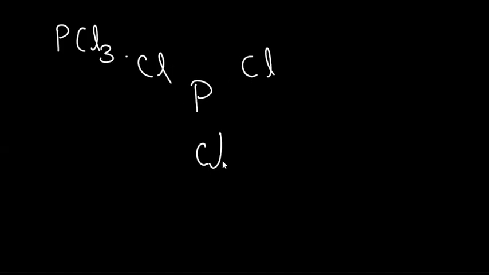This is PCl3 basically. In PCl3, we've got one phosphorus and three chlorine atoms, and they are linked to one another by a special type of chemical bond known as a covalent bond. Each covalent bond contains two electrons. This is one covalent bond, this is the second, and this is the third one. Now, if you look at the outermost shell of phosphorus, it only has six electrons, and six is less than eight, right?